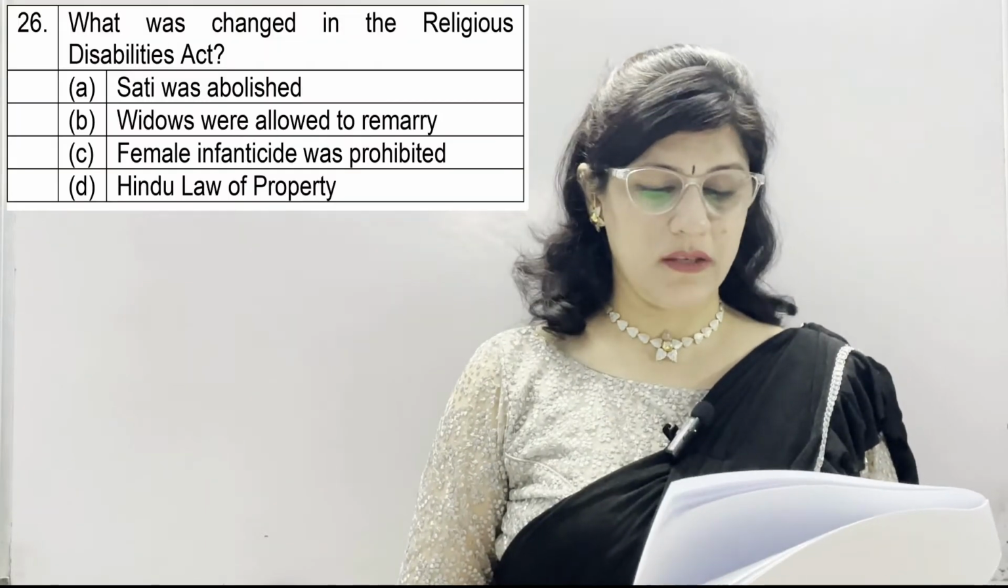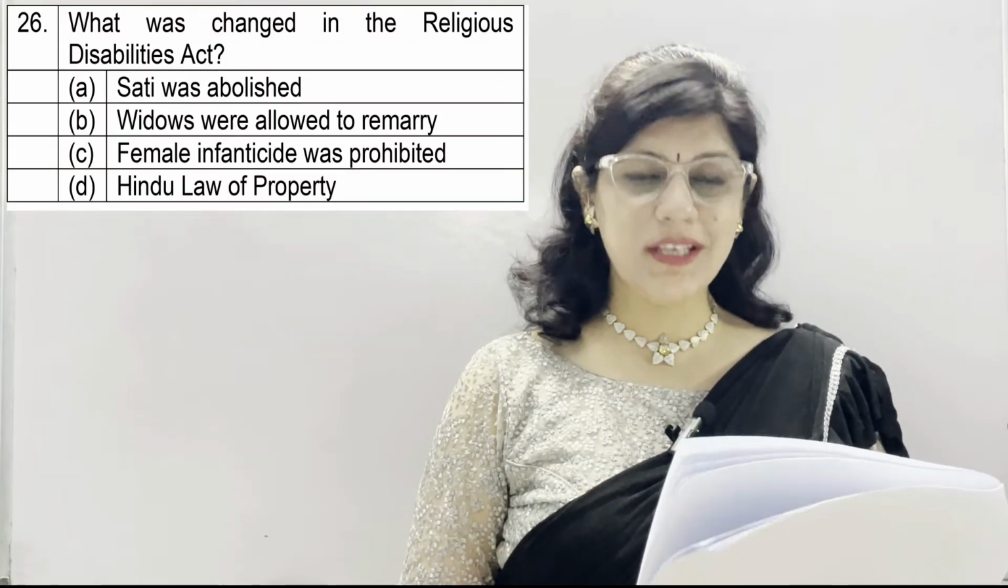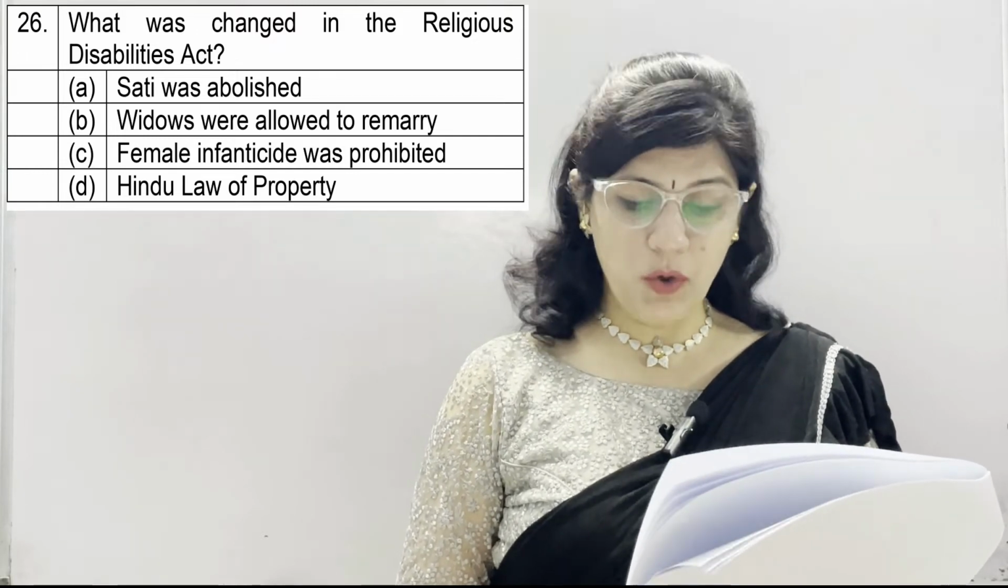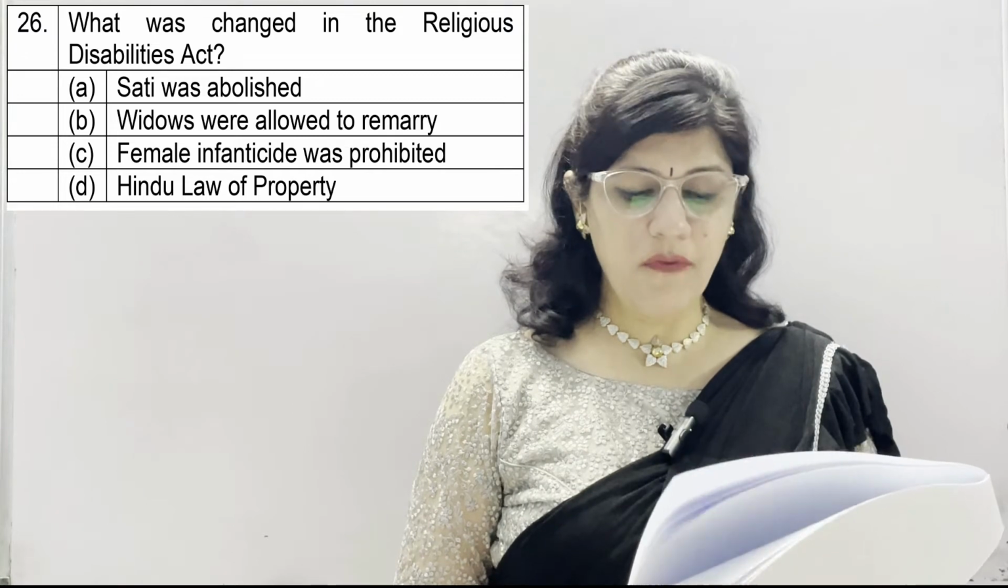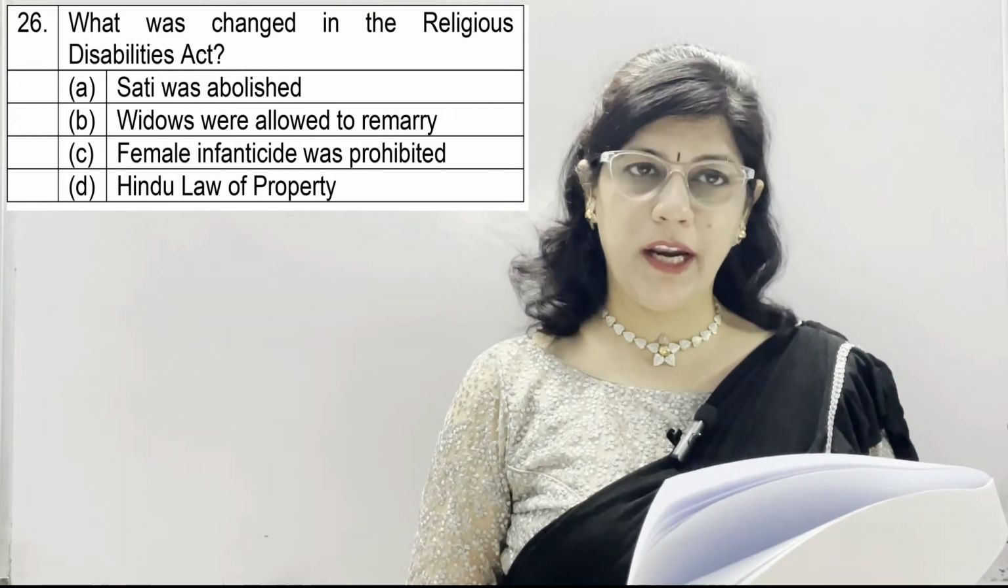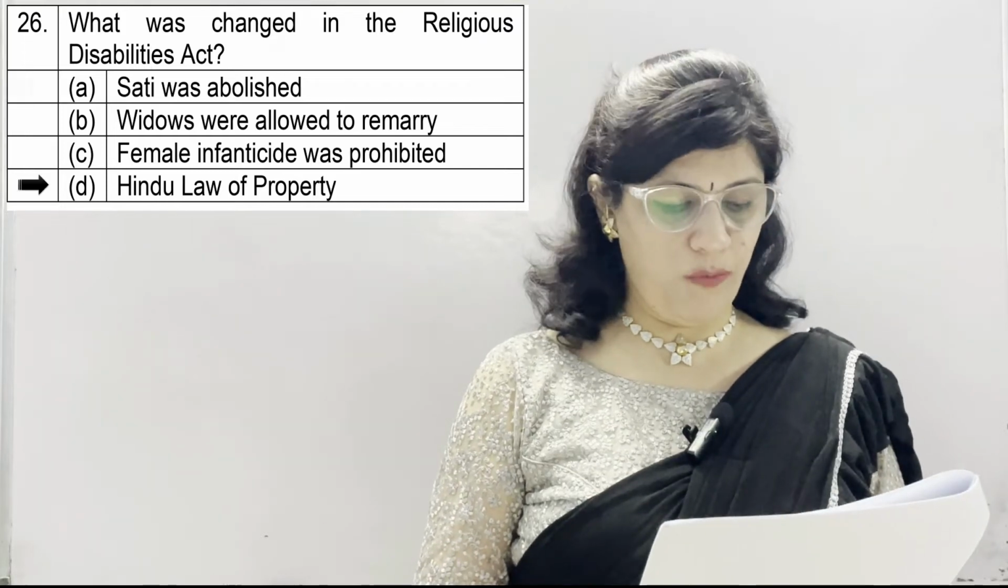Question number 26. What was changed in the Religious Disabilities Act? A. Sati was abolished. B. Widows were allowed to remarry. C. Female infanticide was prohibited. And D. Hindu law of property. And the correct option is D, which is Hindu law of property.